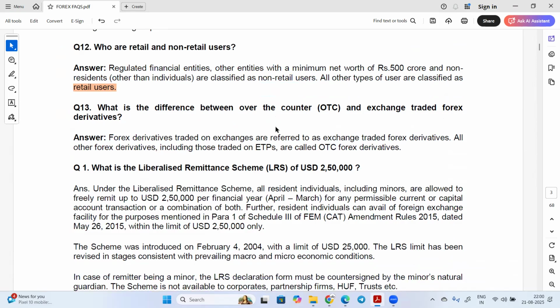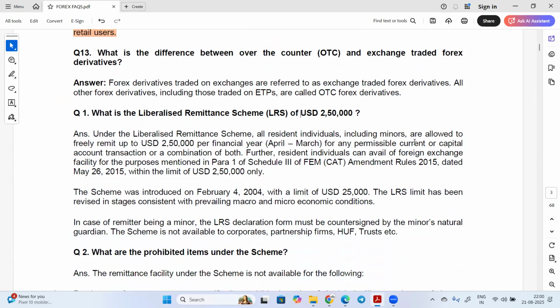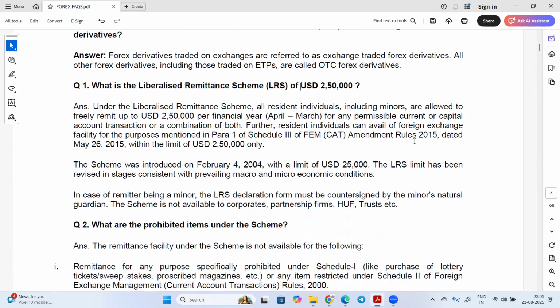So what is the difference between over-the-counter and exchange traded forex derivatives? Forex derivatives traded on an exchange are referred to as exchange traded forex derivatives, and all others, including those traded on ETP, are called OTC forex derivatives. So this is about over the counter and exchange traded derivatives.